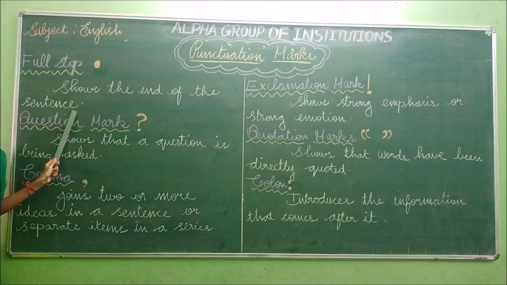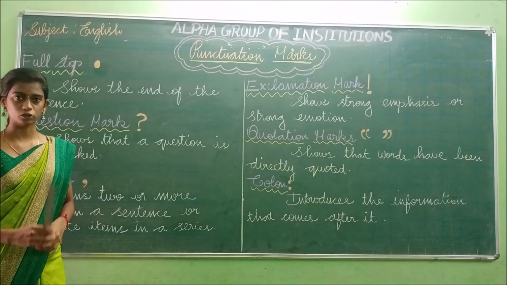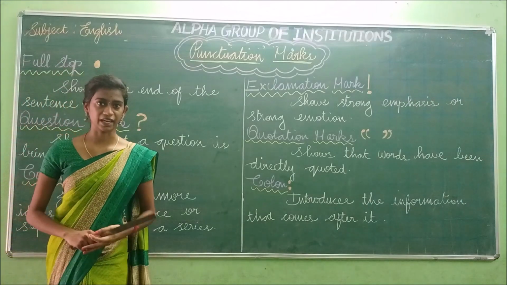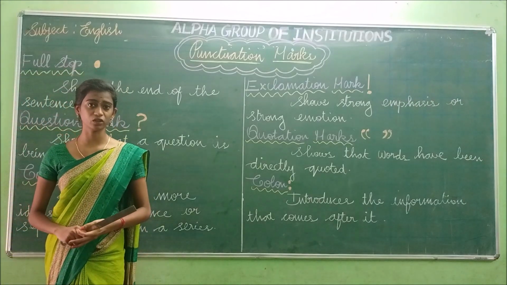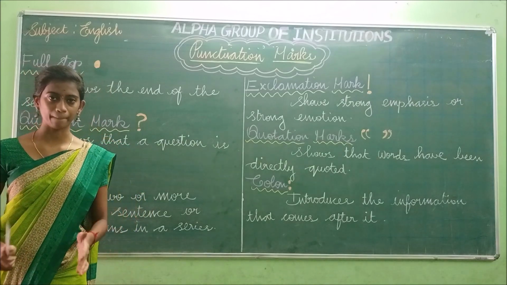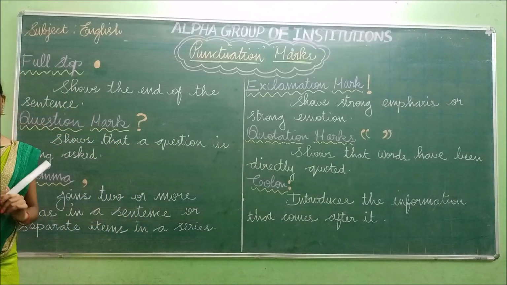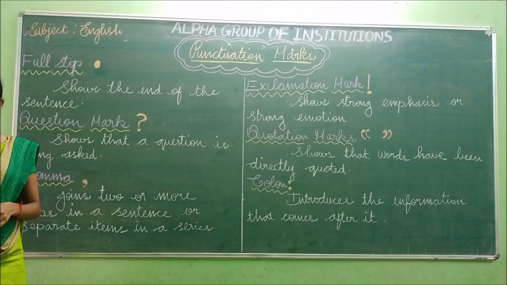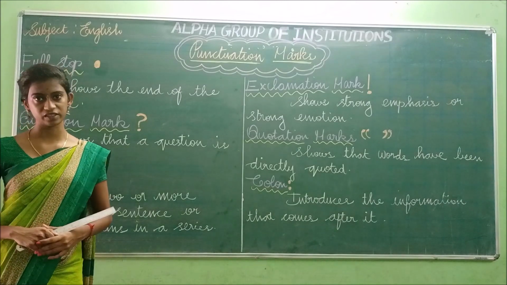So where to use this full stop? Shows the end of the sentence. So we have to use this full stop at the end of the sentence. Where we have to use? We have to use at the end of the sentence. So if the sentence has a complete sense, we have to use this full stop, or else we have to use this full stop in a declarative sentence.